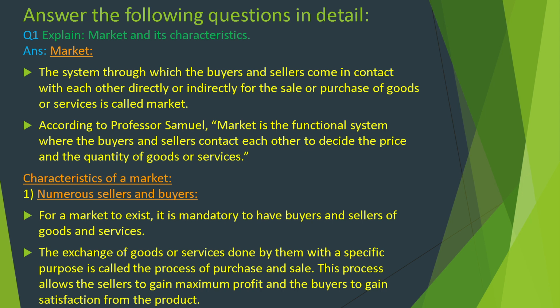Characteristics of market. First, numerous sellers and buyers. For a market to exist, it is mandatory to have buyers and sellers of goods and services. The exchange of goods or services done by them with a specific purpose is called the process of purchase and sale. This process allows the seller to gain maximum profit and the buyers to gain satisfaction from the product.